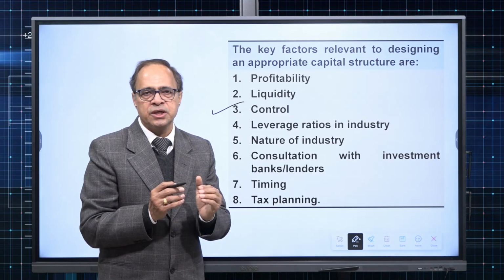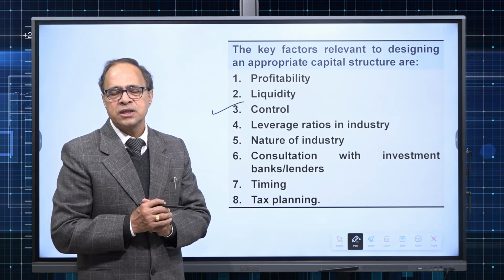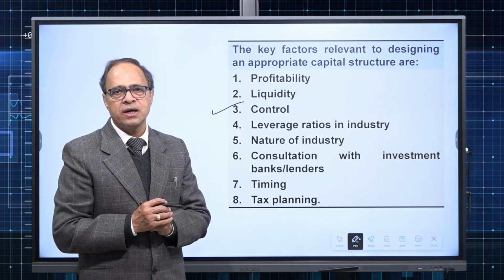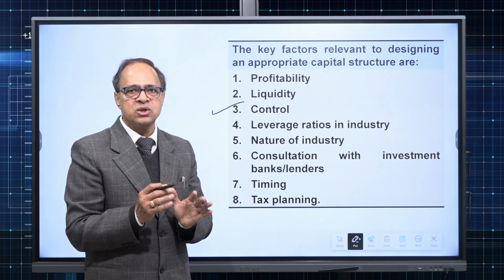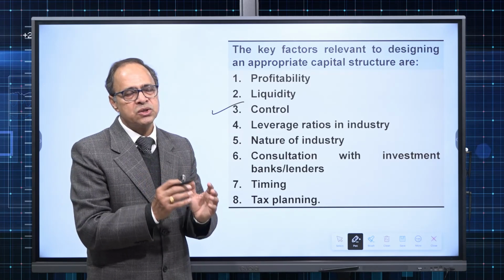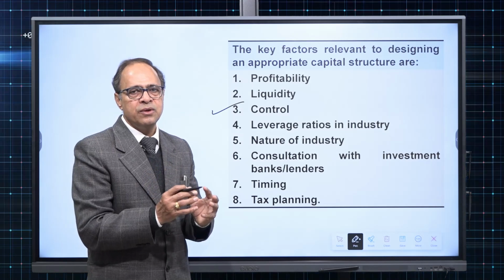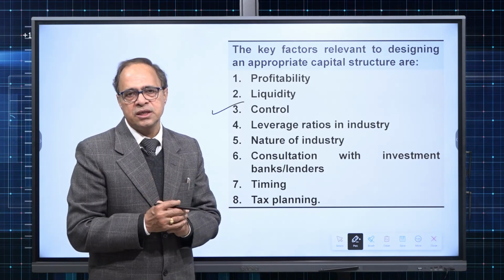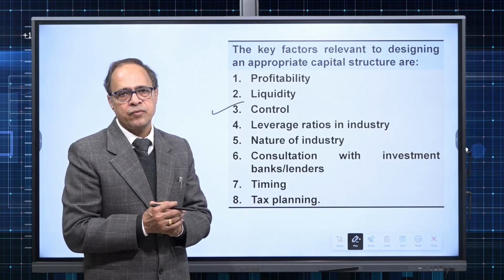Then in future, if the company needs more funds, they will not issue equity. They will rather go for debt, because debt simply does not dilute the control, because debenture holders do not have the right to cast their vote in the meeting. They are only worried about their interest payment.